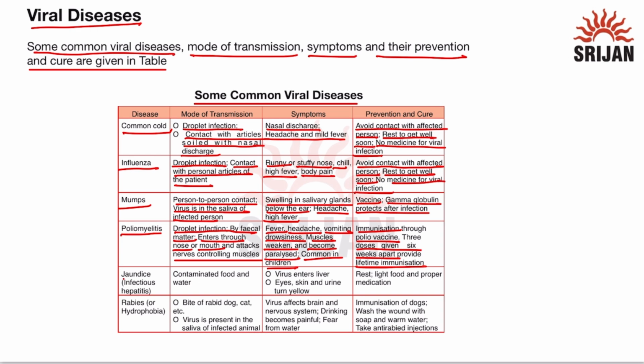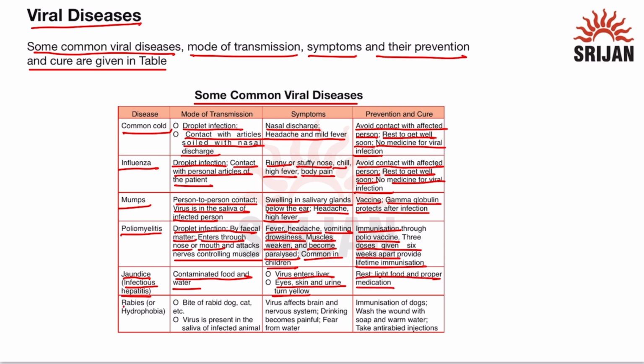The next disease is jaundice, which is also known as infectious hepatitis. It transmits through contaminated food and water. The virus will enter the liver, and the eyes, skin, and urine will turn yellow. Prevention and cure can be done through rest, light food, and proper medication.